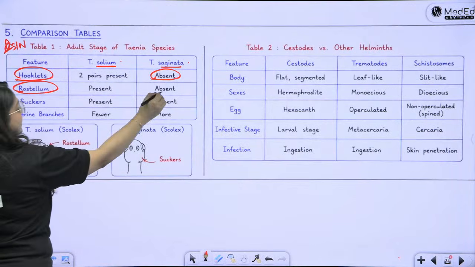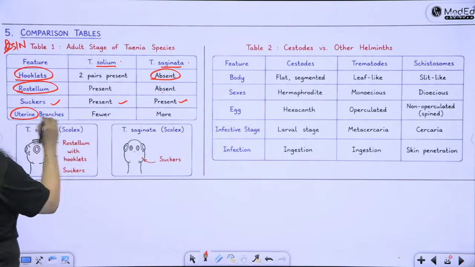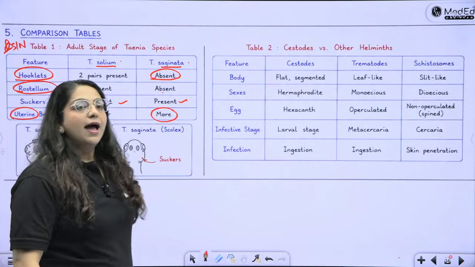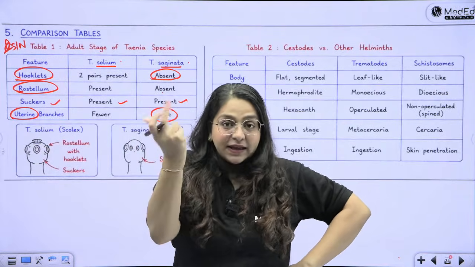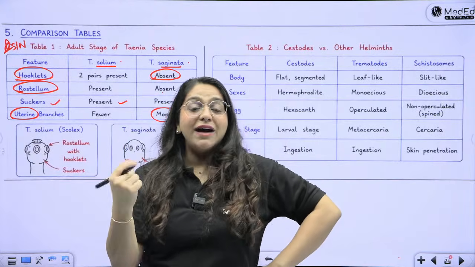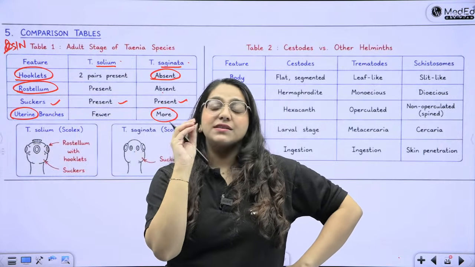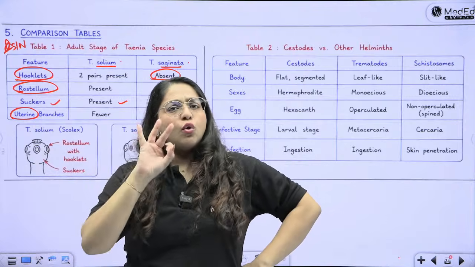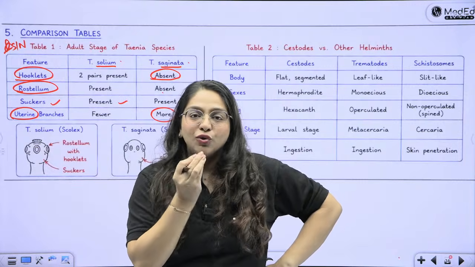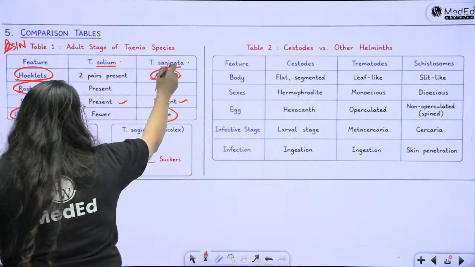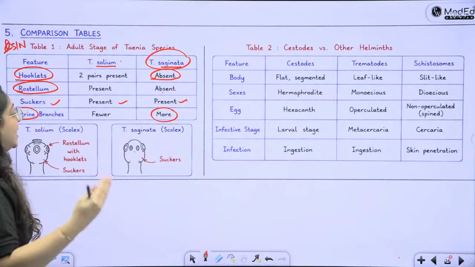Rostellum is also not present in Taenia saginata. Suckers are only present in Taenia saginata. And uterine branches are much more in Taenia saginata. How to remember? Remember that cows are like old mothers. Isn't it? Cow is also our mother. So mother means it has to have lots of proglottids, so many uterine branches are present, and since cows are humble and sublime, no hooklets, no rostellum, just simple suckers. Imagine an old person's mouth, simply suckers are there. That is Taenia saginata. No hooklets, no rostellum, only suckers and more uterine branches in the gravid proglottids.